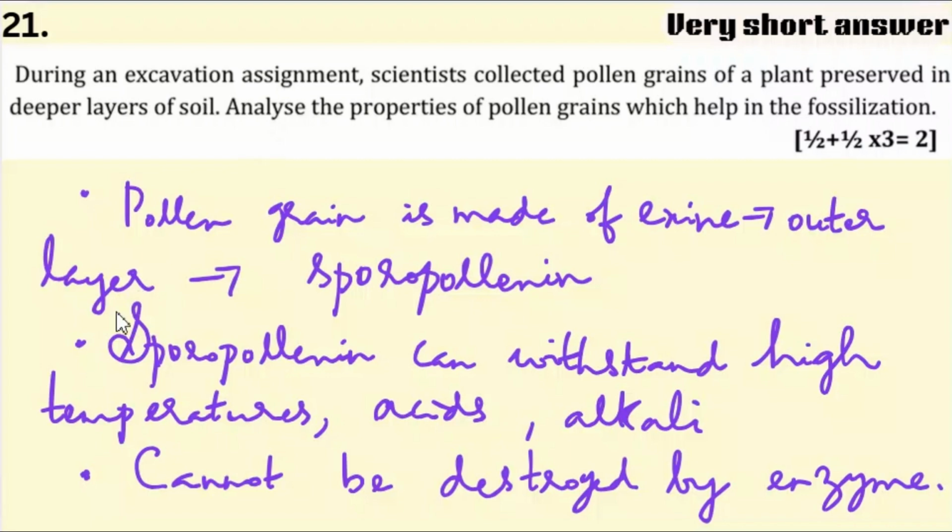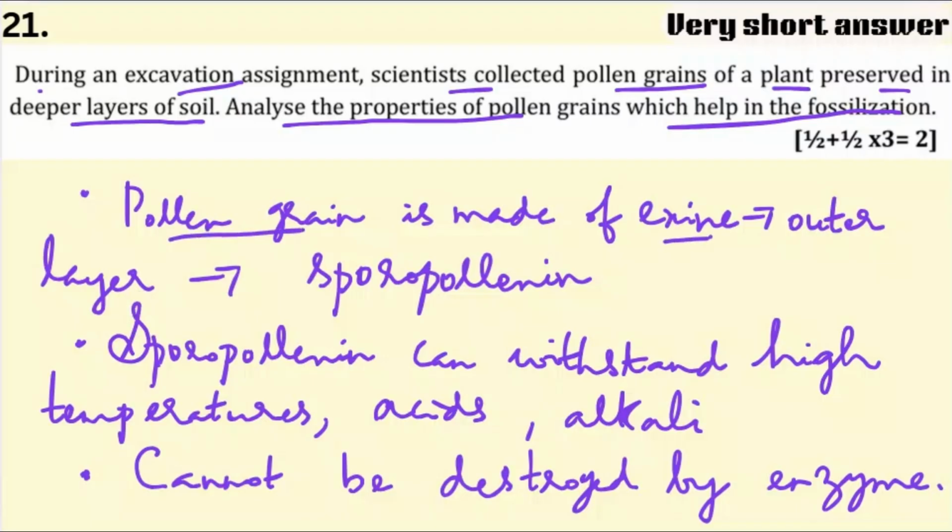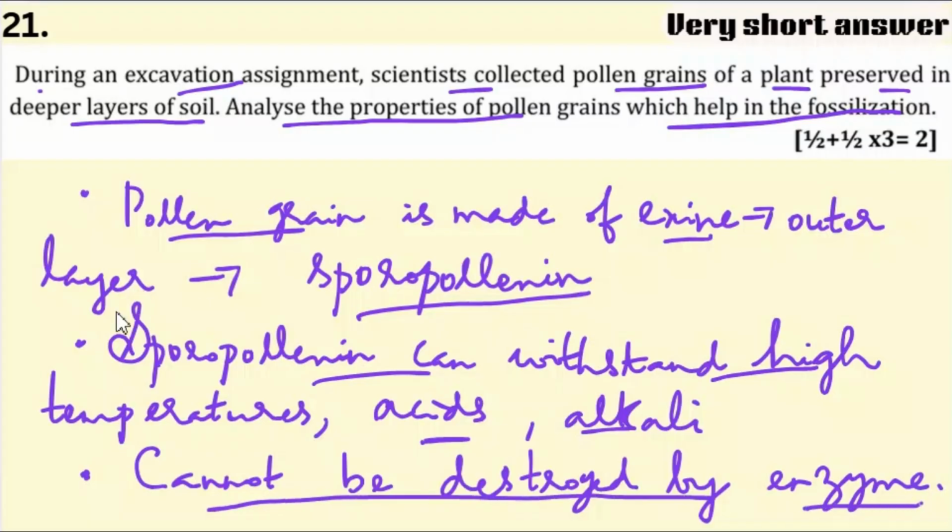This is a very short answer question, 2 marks. During an excavation assignment, scientists collected some pollen grains of a plant preserved in deeper layers of soil. Analyze the properties of pollen grains which help in the fossilization. So the properties are like this. Pollen grain is made of exine, that is the outer layer of pollen grain. It's made up of sporopollenin. Now sporopollenin can withstand high temperatures, acids, alkali, and cannot be destroyed by any enzyme. So that's the reason it can be fossilized.